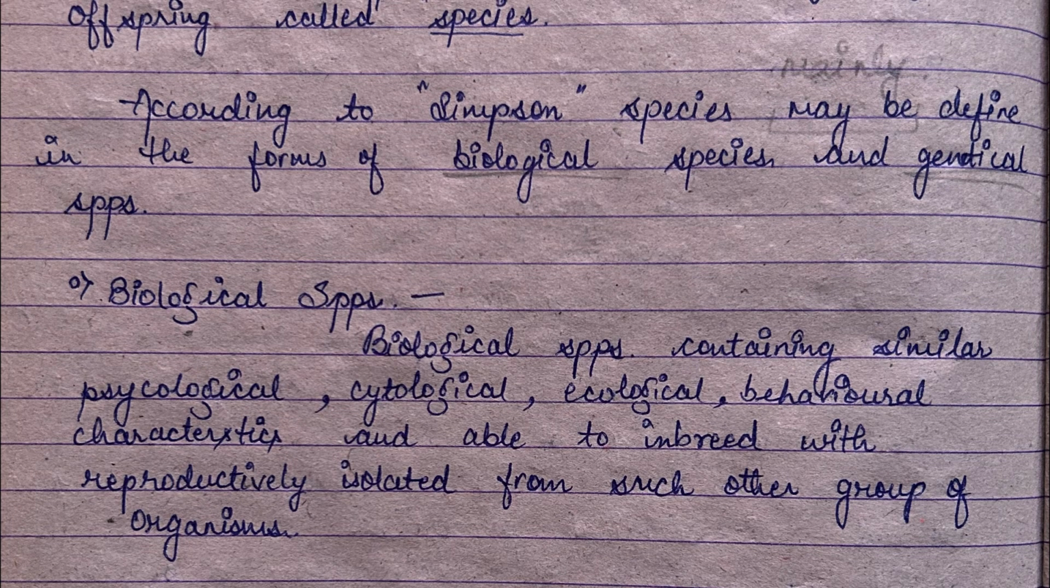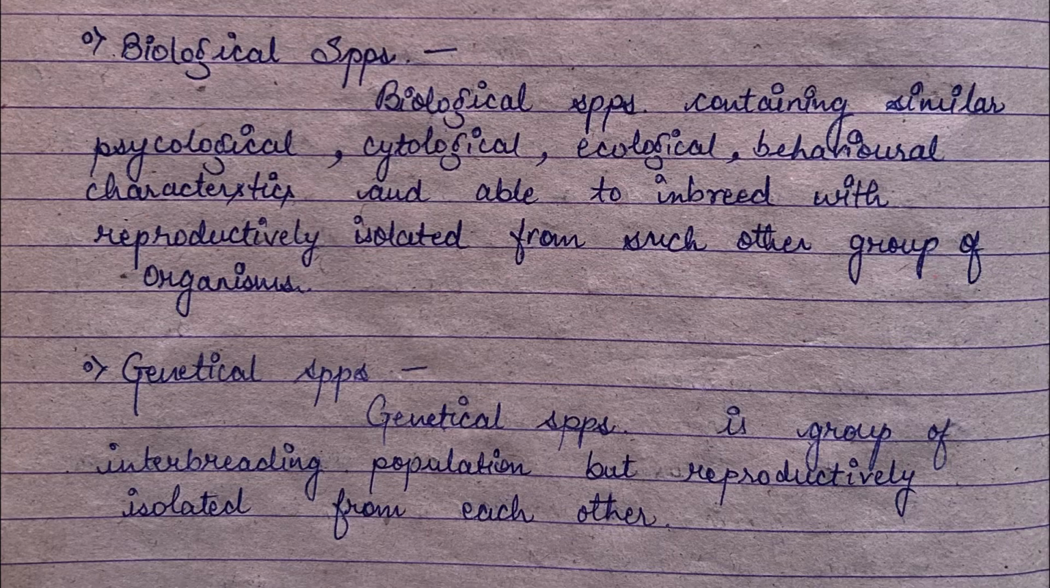Biological species contain similar physiological, cytological, ecological, behavioral characteristics and are able to inbreed, reproductively isolated from other groups of organisms. The next one is genetical species. Genetical species is a group of interbreeding population but reproductively isolated from each other.